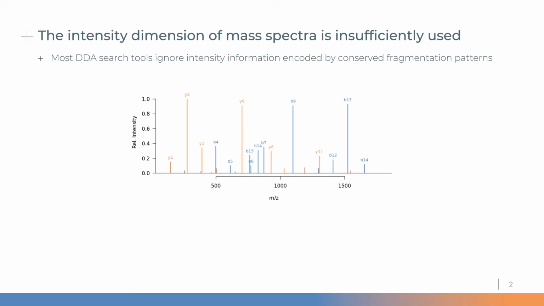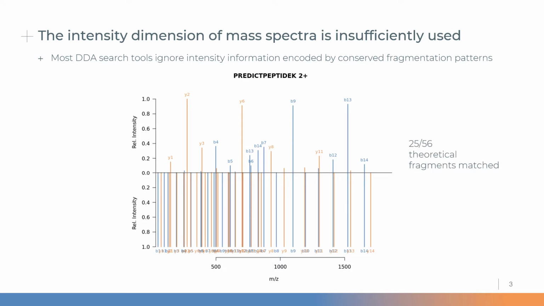As most of you will know, traditional search engines usually largely disregard the intensity dimension of experimental mass spectra. Instead, what they do is they calculate all possible theoretical fragment ions for a given peptide candidate, assign them unit intensities, and compare how many of those fragment ions they actually observe in the experimental spectrum.